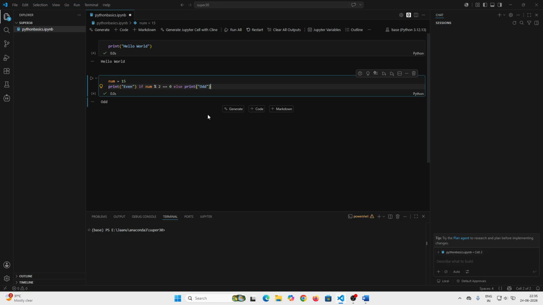For example, there are so many libraries: NumPy, Pandas, Matplotlib, Django. What are the uses of these libraries? NumPy is used for mathematical calculations, for speed calculations. Pandas is for data analysis. Matplotlib is used for visualization.